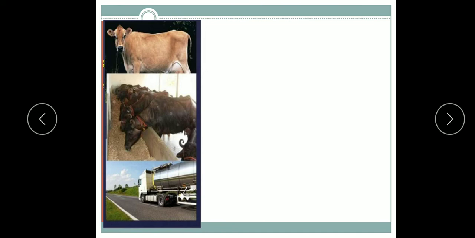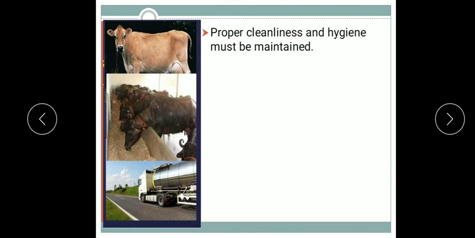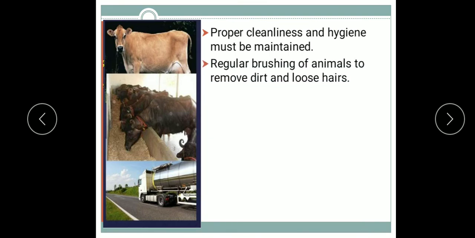Now proper cleanliness and hygiene must be maintained. It is required both of the cattle and the handlers also. In dairies the proper cleaning and shelter for the cows and buffaloes is essential to obtain clean milk and also to prevent animals from infection of various diseases.